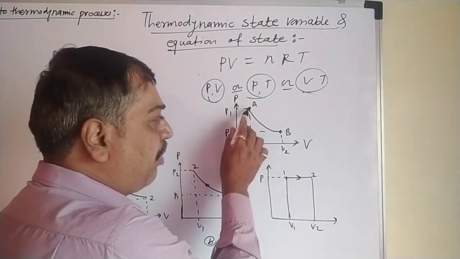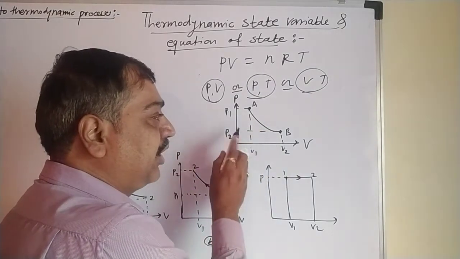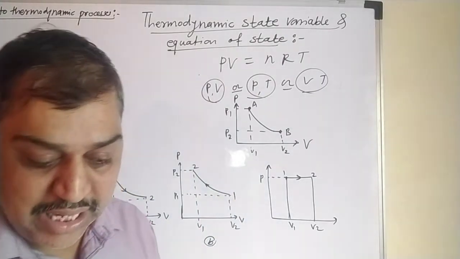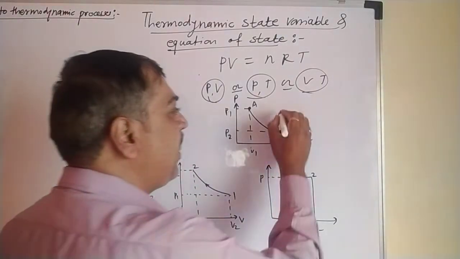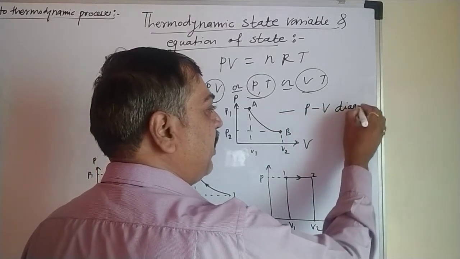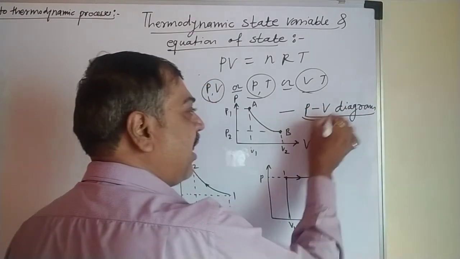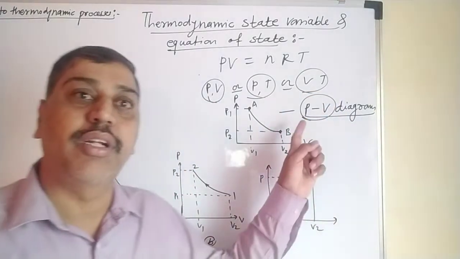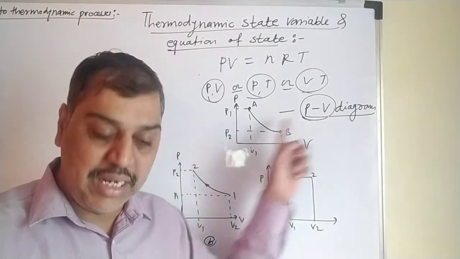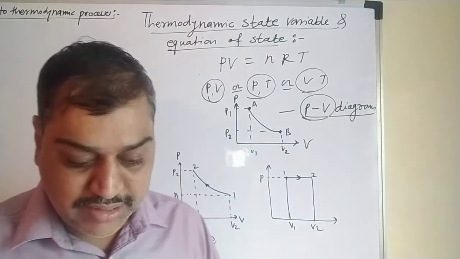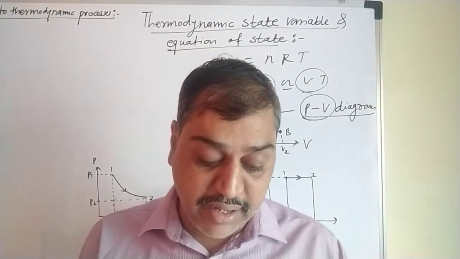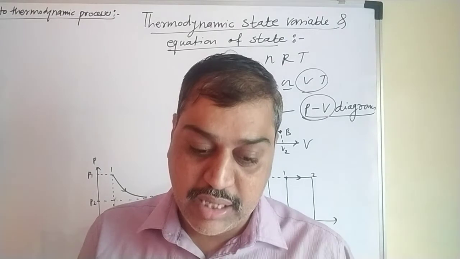When the system gets changed from point A to point B, there is a change in what? Pressure changes. At the same time, volume also gets changed. Such a type of graph is said to be a PV diagram. What exactly does a PV diagram mean? The changes in pressure represented corresponding to change in volume in graphical form is said to be a PV diagram, or sometimes a PV curve, or sometimes the indicator diagram of the system.